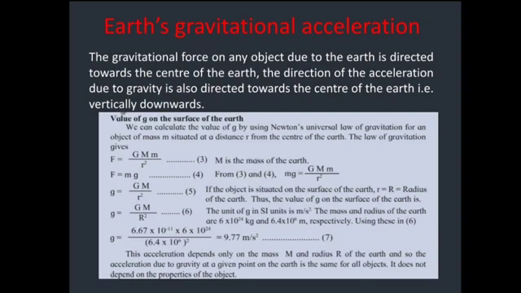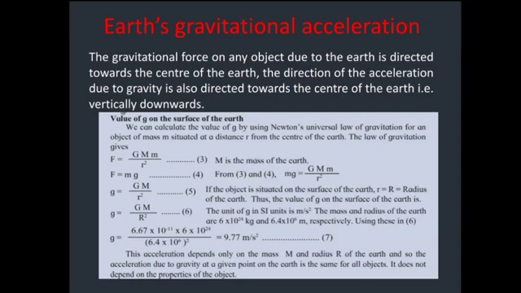As the gravitational force on any object due to the earth is directed towards the center of the earth, the direction of the acceleration due to gravity is also directed towards the center of the earth, that is vertically downwards.